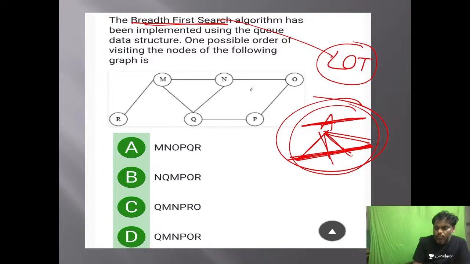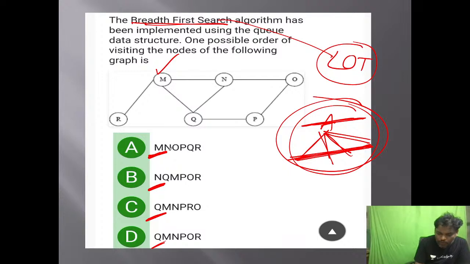So what is the possible order is what is being asked. Let's start one by one. Where he is starting from is not mentioned, so you can start from anywhere. He is starting from M, from N, from Q. Which one is the correct answer? Let me try. If you start from M, followed by M's adjacent nodes, it is going to be R, Q, N.